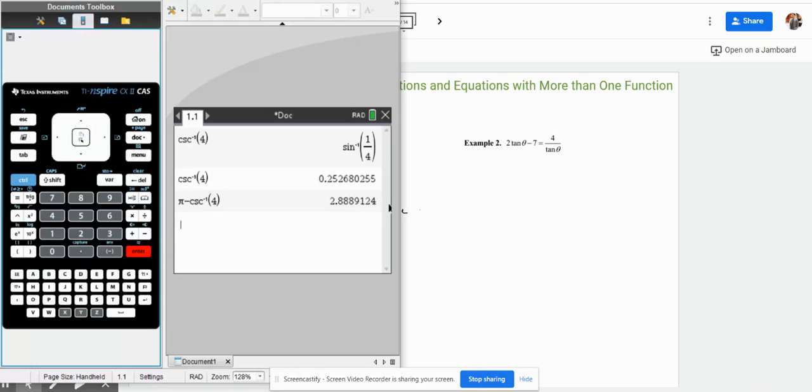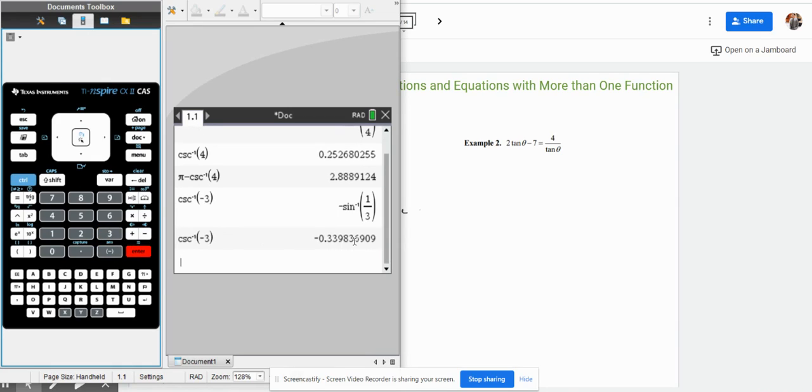So to figure out what that is, if we were to type in cosecant inverse of negative 3, we'll get this negative value, okay? So basically, we're just going to essentially take the absolute value of this.